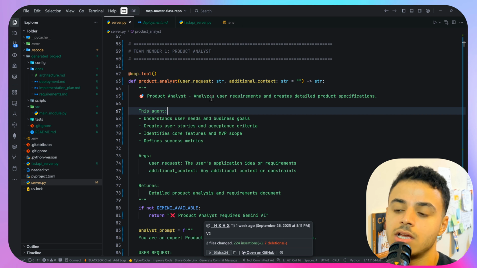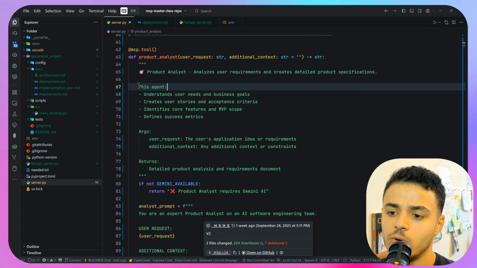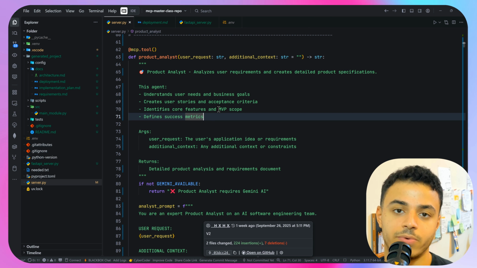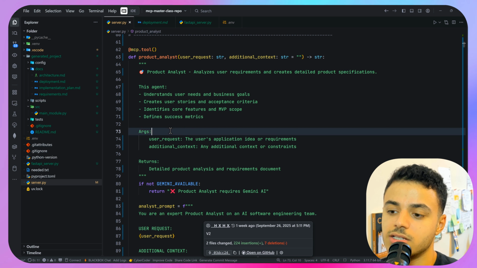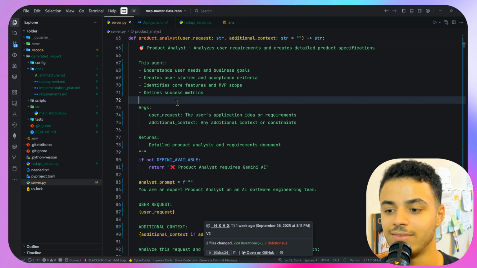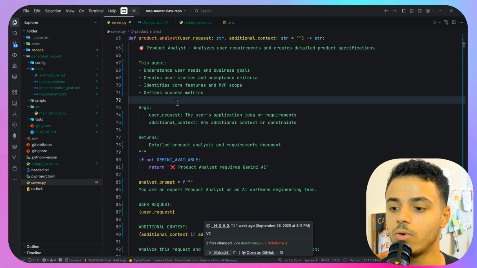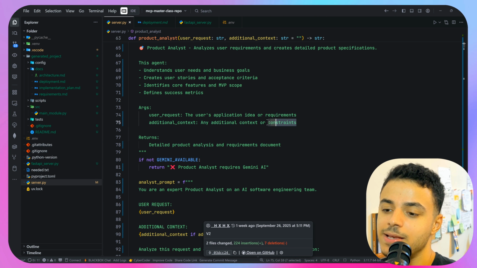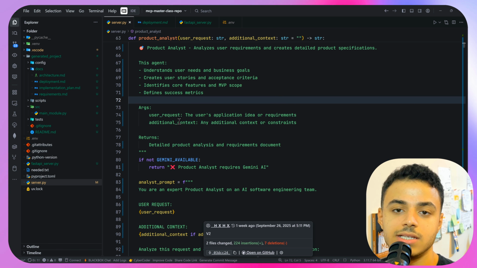Product analyst analyzes user requirements and creates a detailed product specification. So this agent understands user needs and business goals, creates user stories and acceptance criteria, identifies core features and MVP scope, or the minimum viable product, defines success metrics, and these are the arguments or the parameters. We have the user request, the user's application idea or requirements, and additional context, which is any additional context or constraints. And basically, the orchestrator is handling all these parameters.